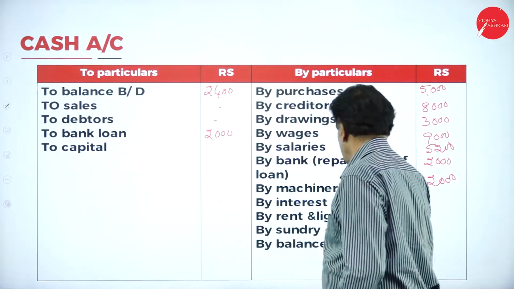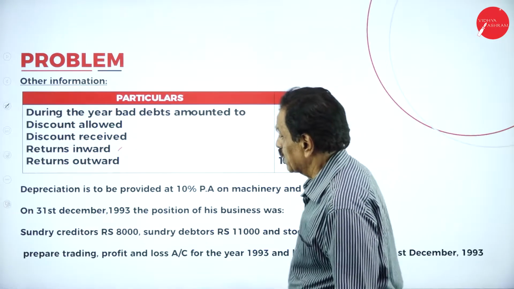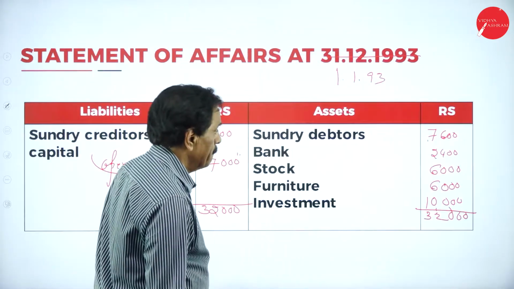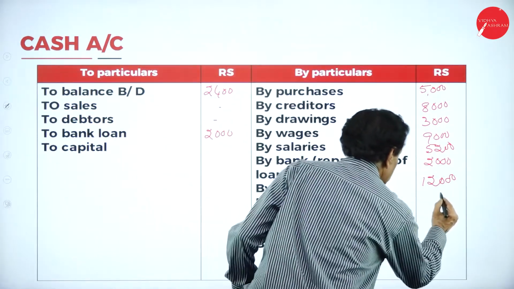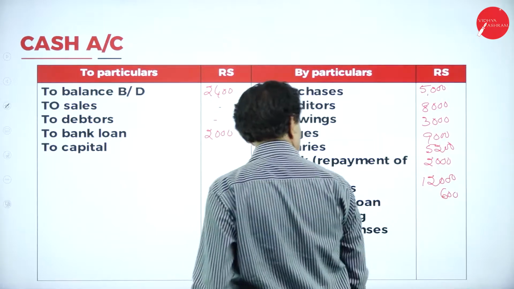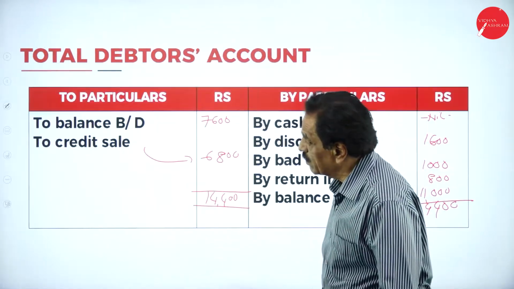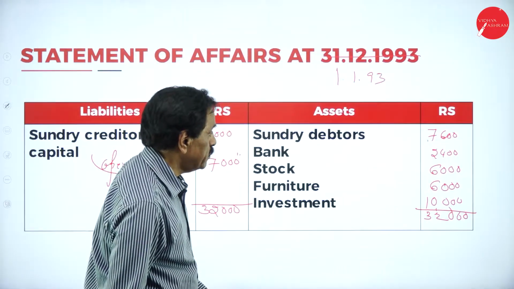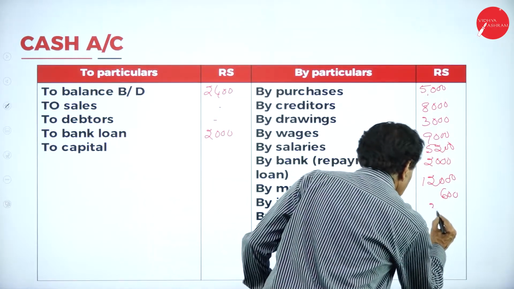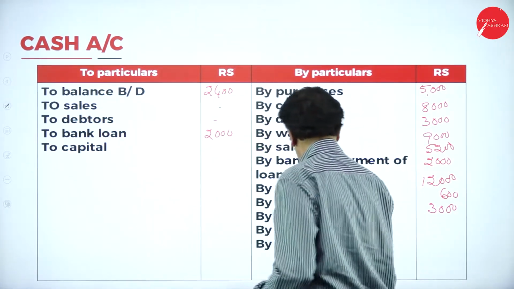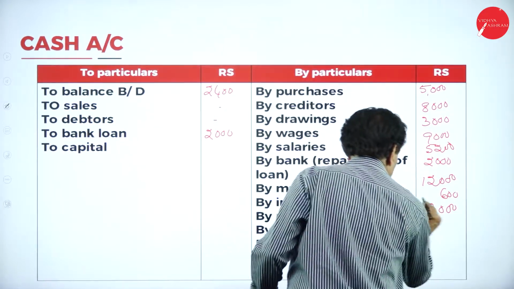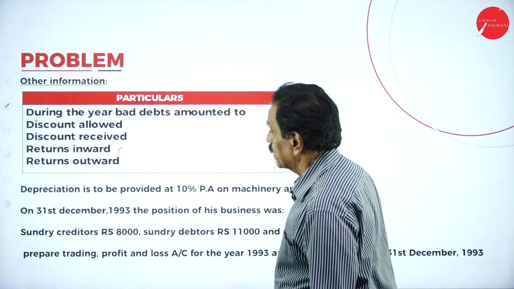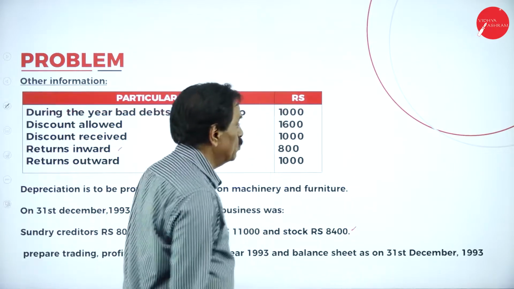Then interest on loan paid 600. Then rent and lighting 3,000. Then any sundry expenses there, 4,400.